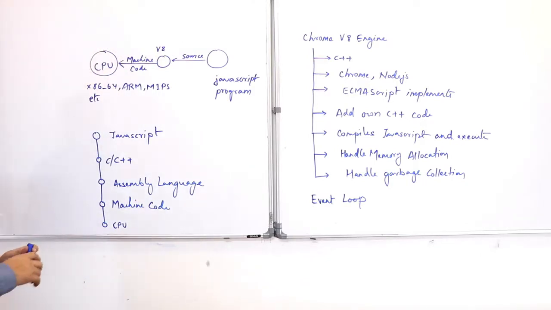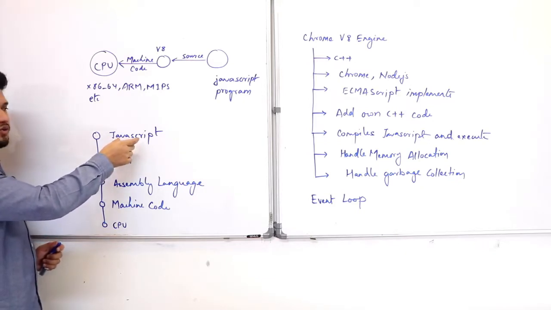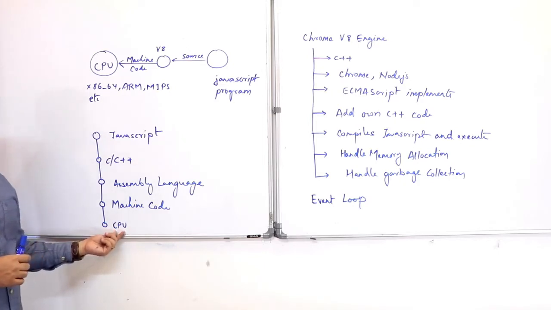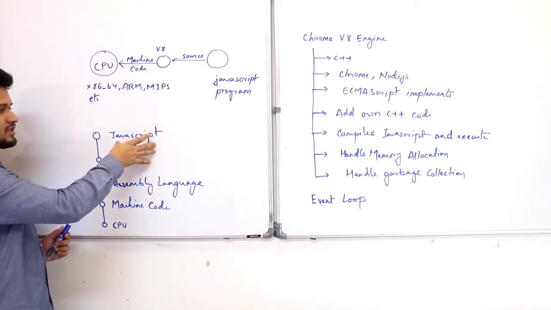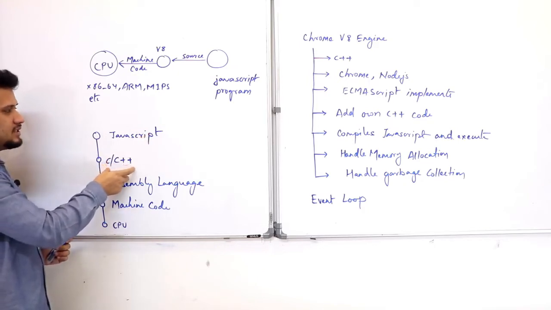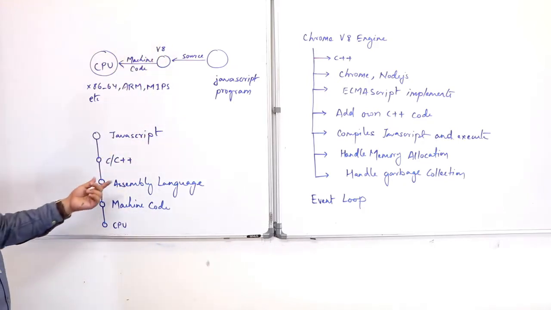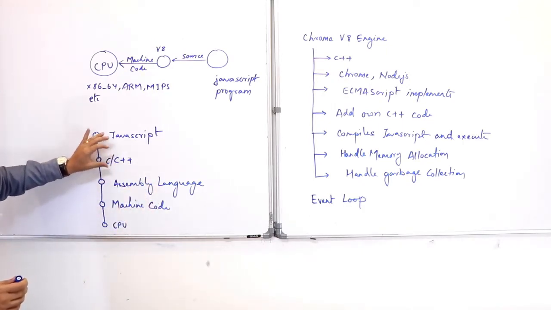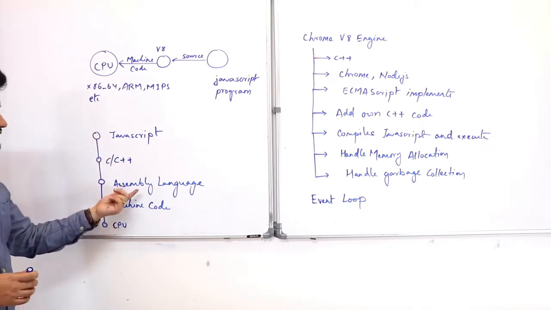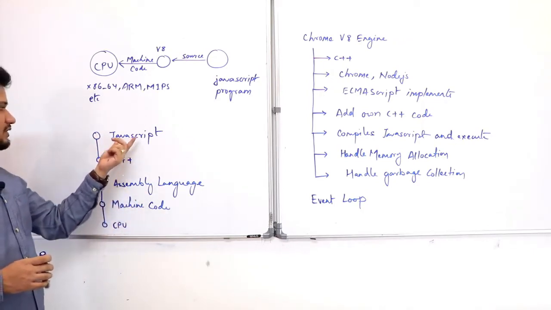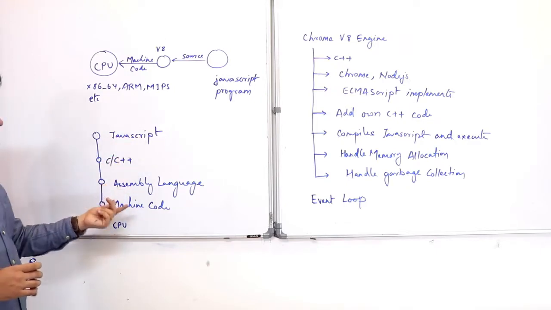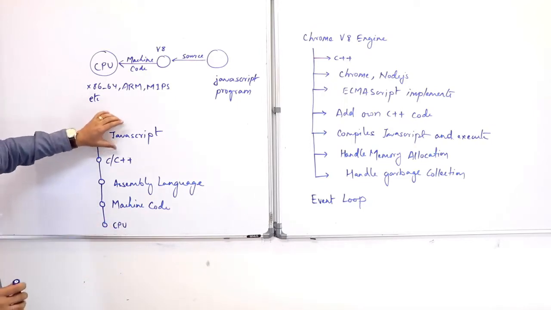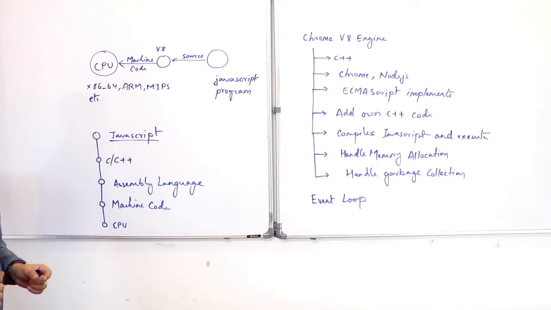Now, first, where does your JavaScript sit in this execution on your CPU? JavaScript is first converted by a program written in C and C++, your Node having the V8 engine, and there is assembly language. For example, you can write a program close to the machine in assembly language, but it is more difficult to work with than a high-level language. This is then converted into machine code, and this is then run by the CPU. So this is where your JavaScript resides.